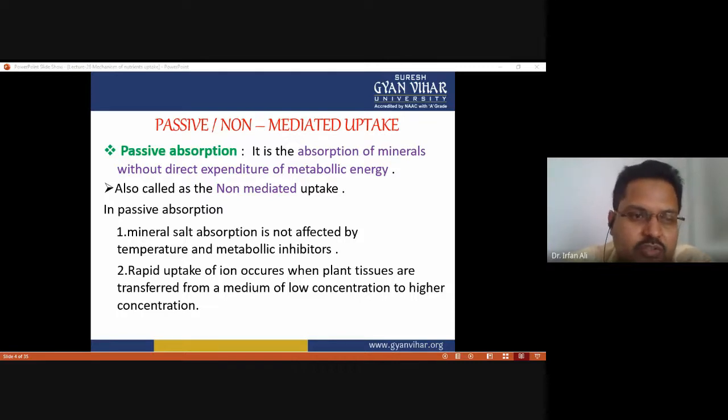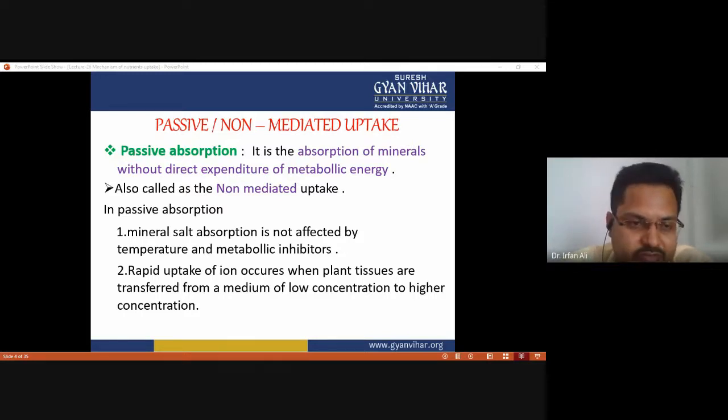In passive absorption, mineral salt absorption is not affected by temperature or by metabolic inhibitors. So this is the process in which there is no effect of temperature or of any inhibitor.